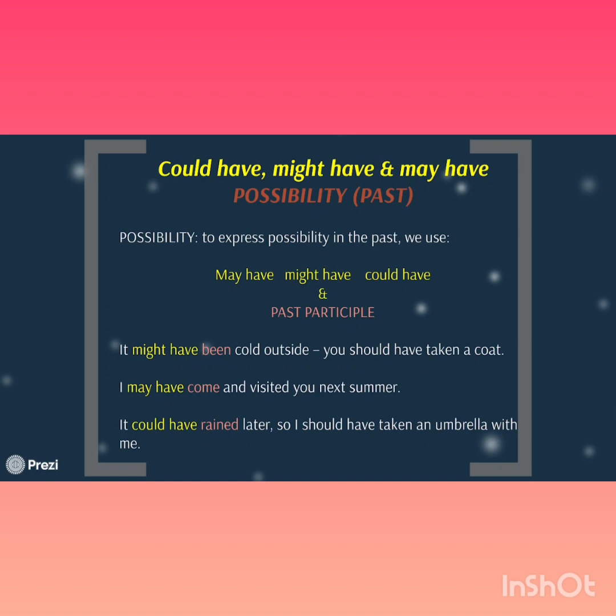And to express possibility in the past, we use may have, might have, and could have, and the past participle. It might have been cold outside, you should have taken a coat. I may have come and visited you next summer. It could have rained later, so I should have taken an umbrella with me.